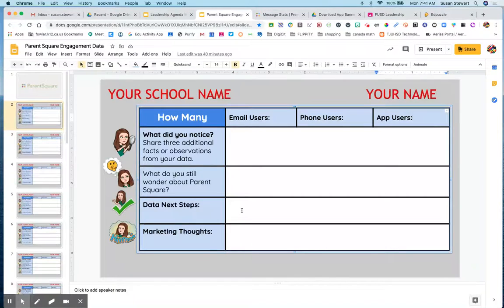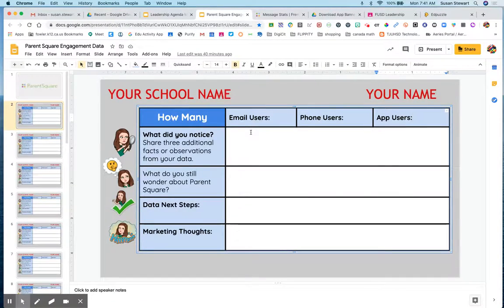And then we'll talk about data next steps. What are some thoughts you have about what might happen next with that data? And then some thoughts you might have about the marketing. How are we going to share ParentSquare, specifically the need to activate their account, and even better, download the app as we go through here?